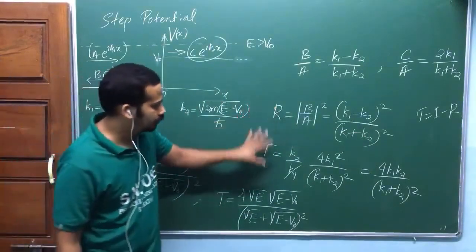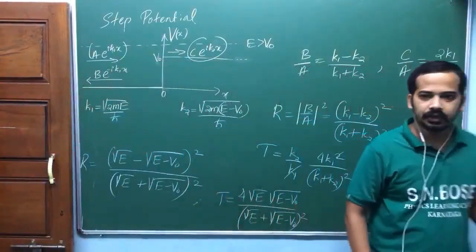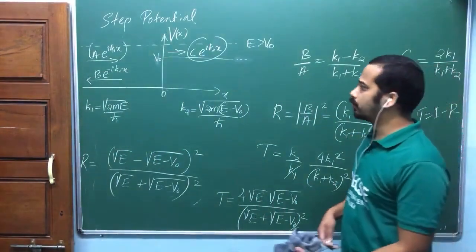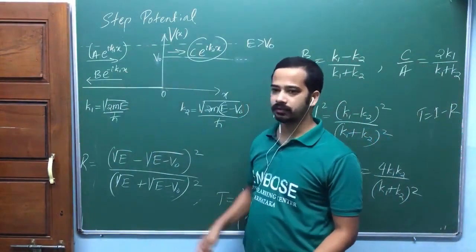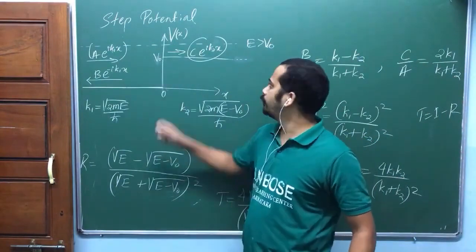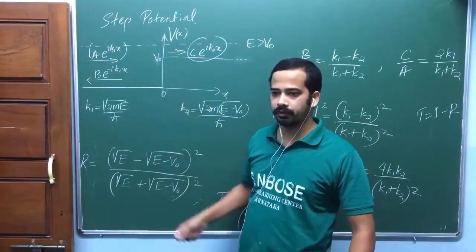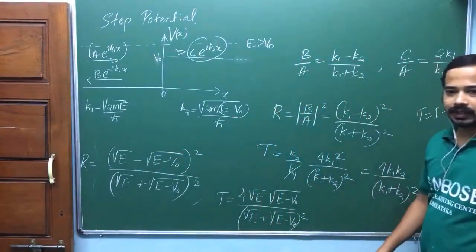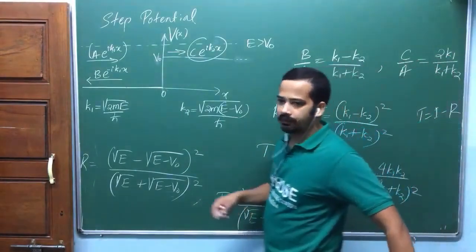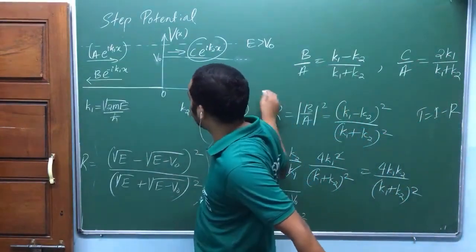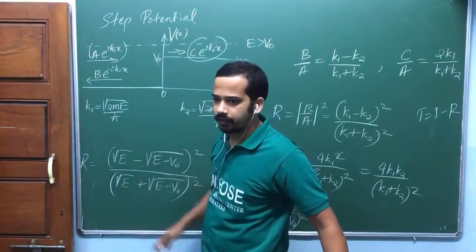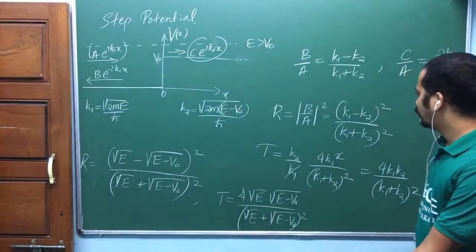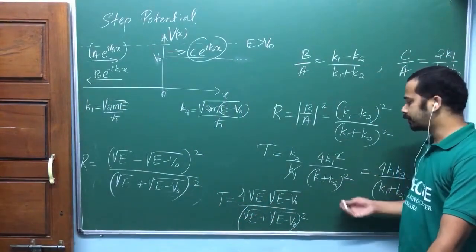If you put K1 equal to K2, this region is the same as that region. In that situation, the particle should not reflect. Your potential is 0 everywhere, so it should keep on going. Then the reflection coefficient is 0, with 100% transmission.